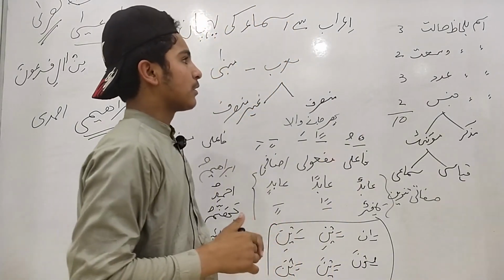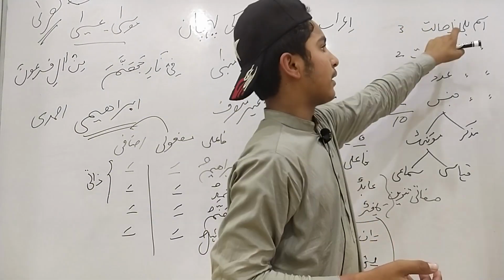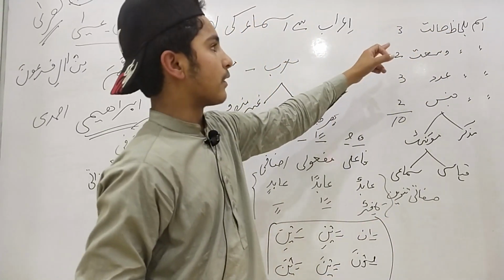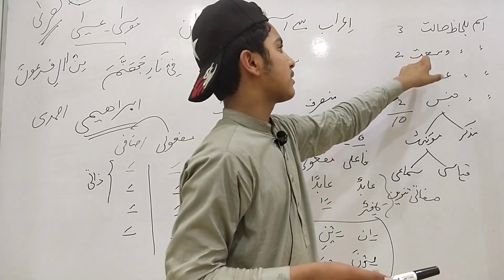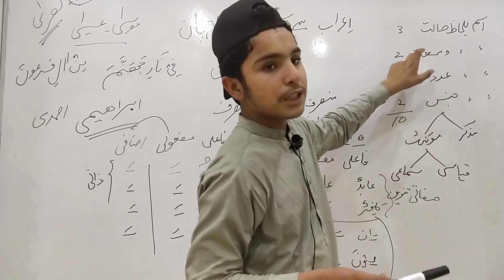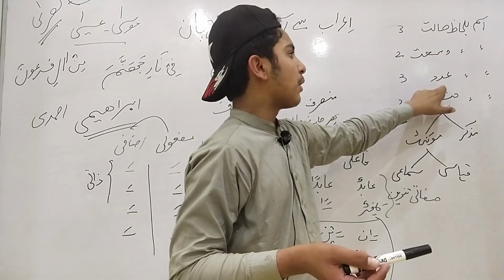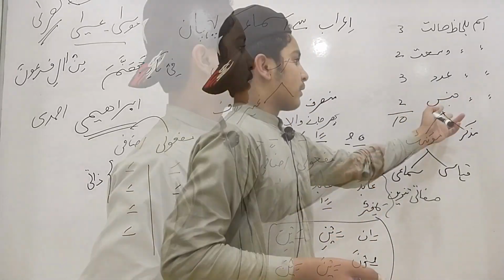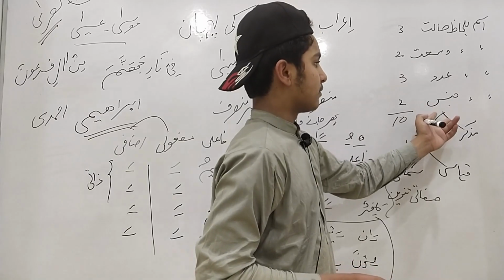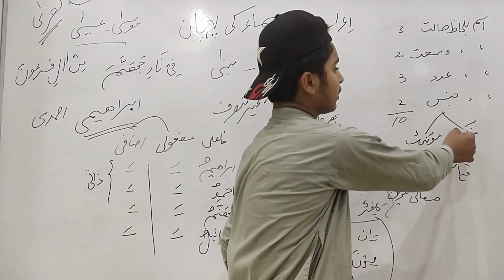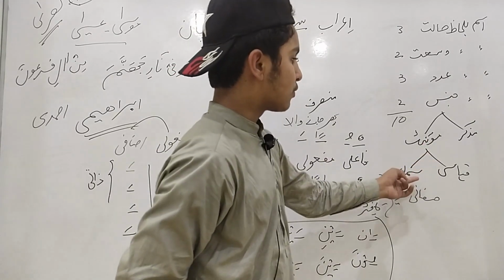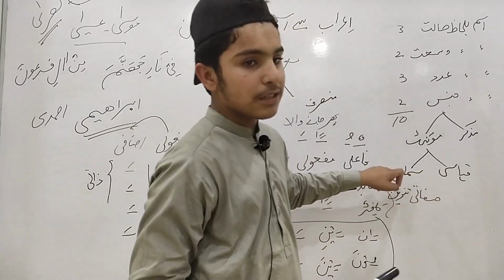First we people read the noun and its kinds. For example, noun with respect to conditions or cases, noun with respect to extension, noun with respect to numbers, noun with respect to gender. Then furtherly the gender will be divided into two types, muzakkar, muannas. Then muannas was divided into two types, qiyasi, simai.